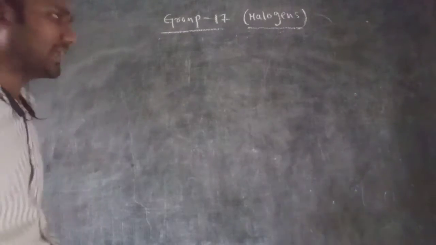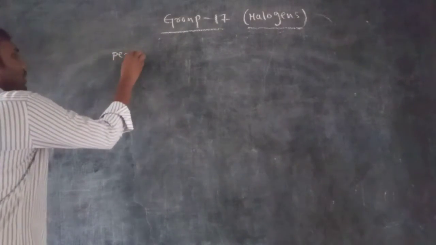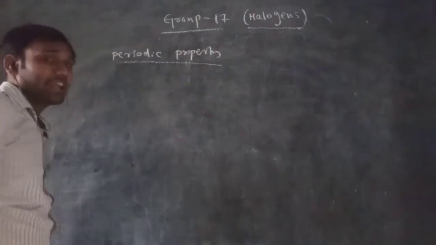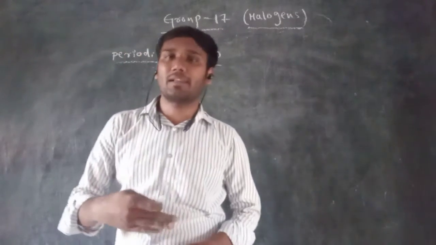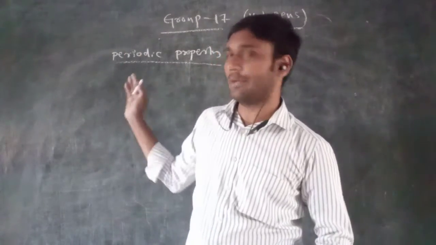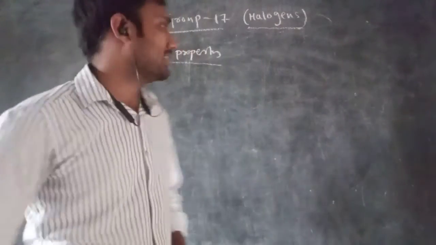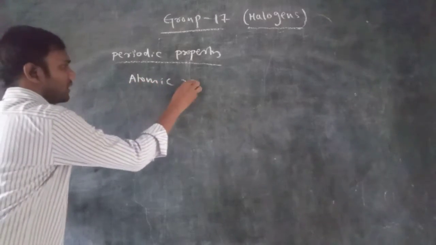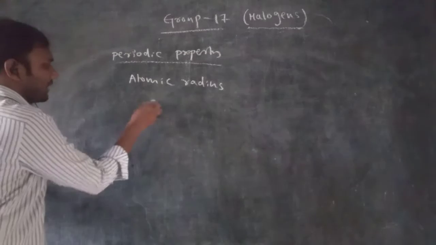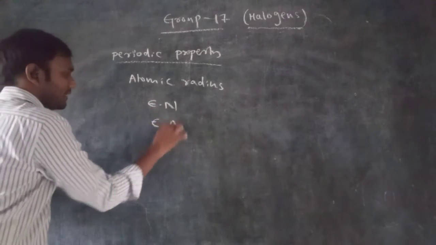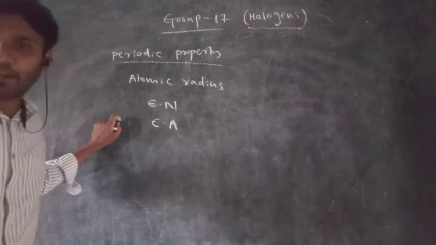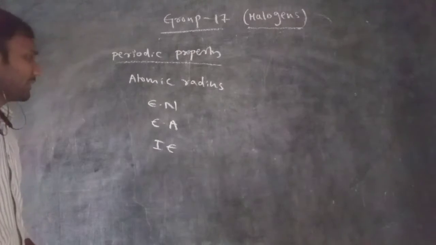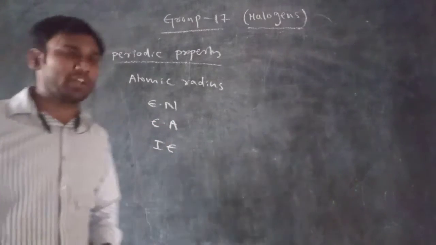The next topic is the periodic properties of group 17. What is a periodic property? Periodic properties are properties that are repeated at regular intervals. In these periodic properties, we will discuss atomic radius, electronegativity, electron affinity, and ionization energy.